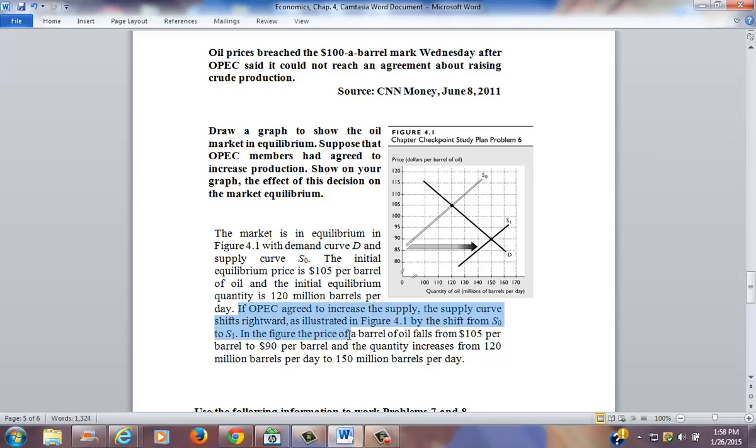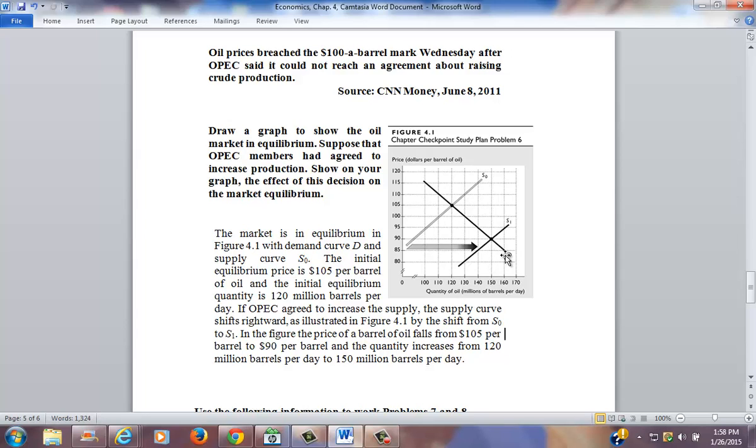So if OPEC agreed to increase, the supply curve shifts to the right. We know the supply is going to increase. By how much? Well, it's just a guess. This is a hypothetical S1 out here. In the figure, the price of a barrel of oil falls from $105 per barrel to $90 per barrel, and the quantity increases from 120 million barrels per day to 150 million barrels per day. That is from 120 here to 150 here.